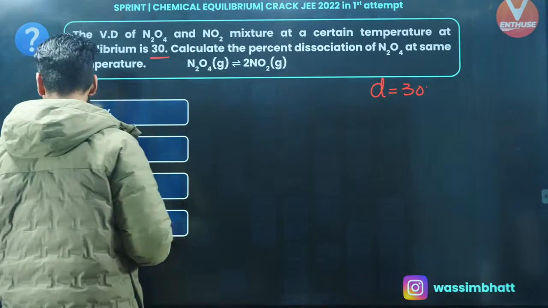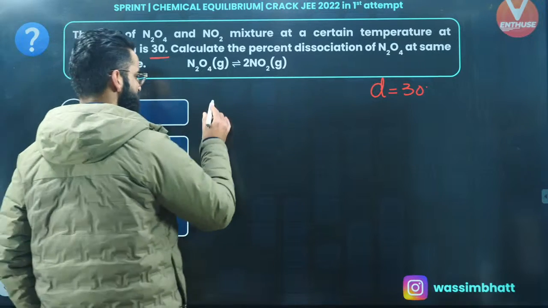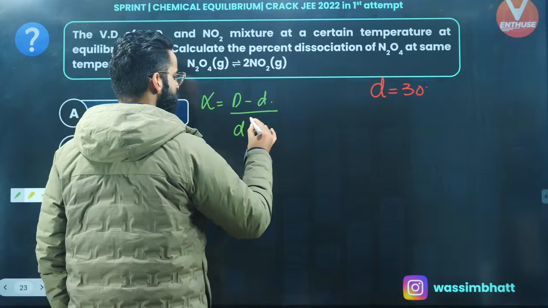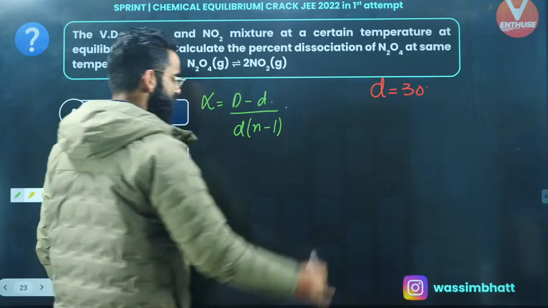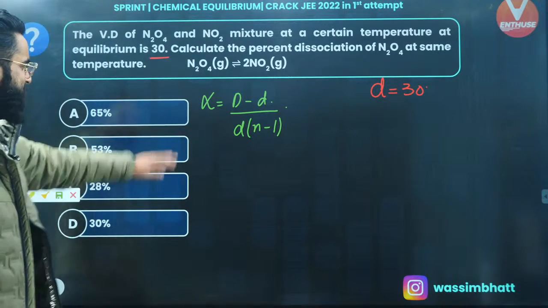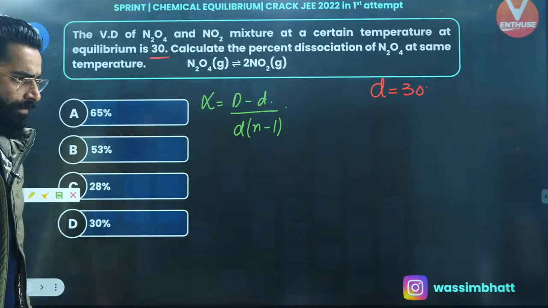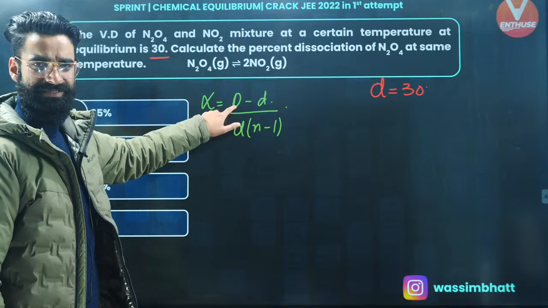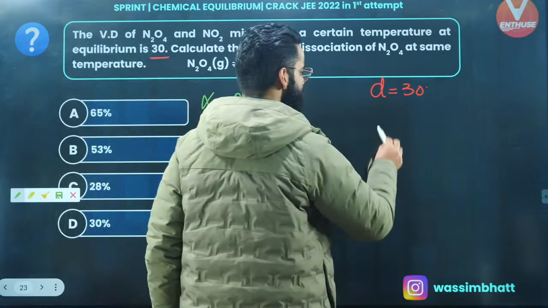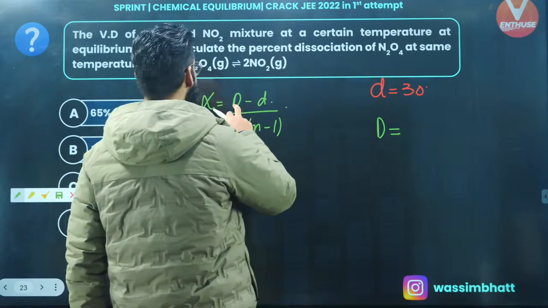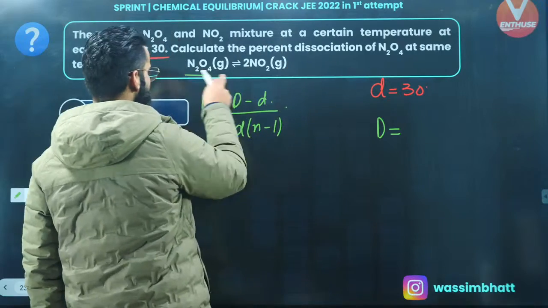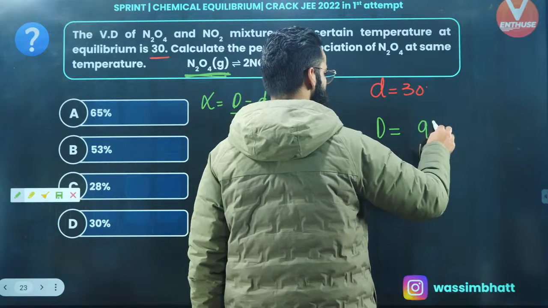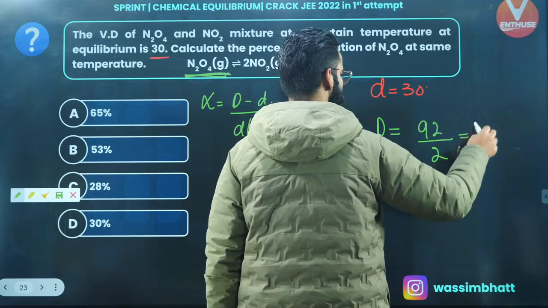First thing, I hope you remember, in case of dissociation by vapor density measurement, alpha is equal to capital D minus small d divided by small d multiplied by (n minus 1). This relation is valid in case of dissociation, and this is a particular case of dissociation, as you can see. Now understand a few things, people. What is capital D? Capital D is the theoretical vapor density, or the vapor density of the reactant at time t equal to 0, which is equal to the molar mass of the reactant, which is 92 grams per mole, divided by 2. The value comes out to be 46.